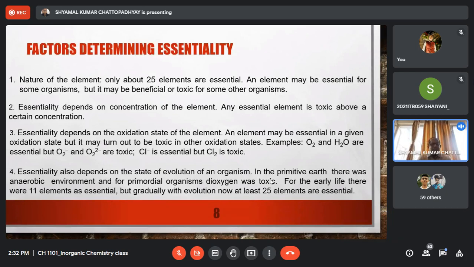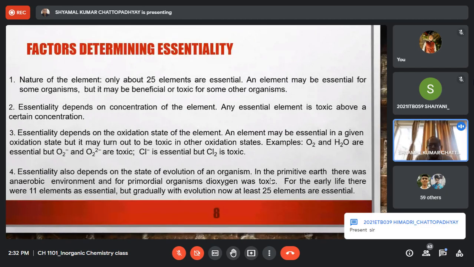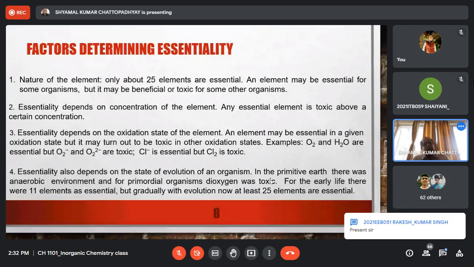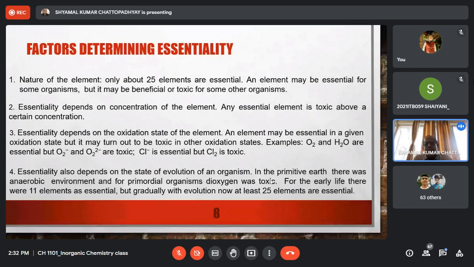Second thing is that we have discussed in the last class in detail that essentiality depends on concentration of the element. Beyond a certain concentration, even essential elements can be toxic. So essentiality depends on the concentration. Up to an optimum concentration level, it is essential, but beyond a certain optimum level, even essential elements become toxic. Third is that essentiality also depends on the oxidation state of an element. An element may be essential in a given oxidation state, but it may not be essential, and can even be toxic, in other oxidation states.